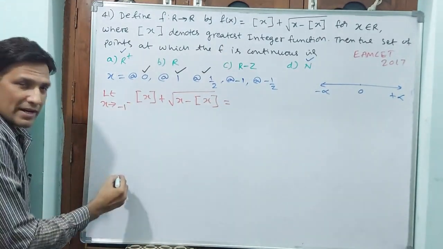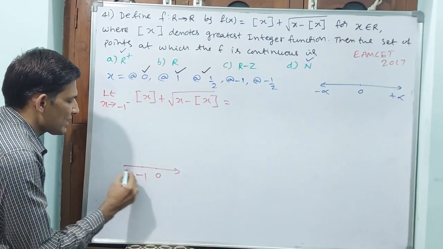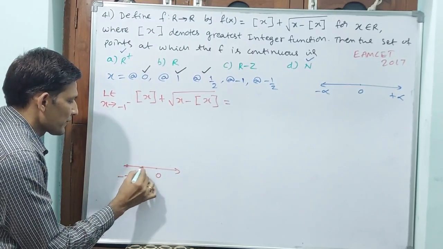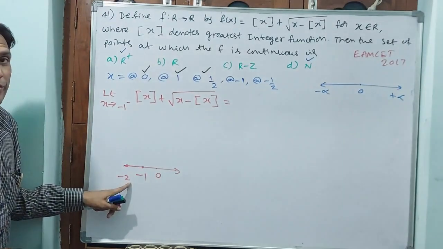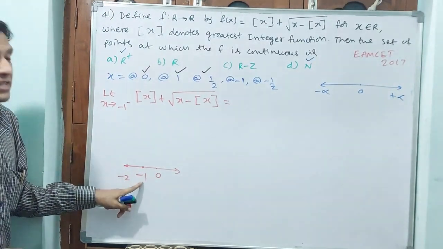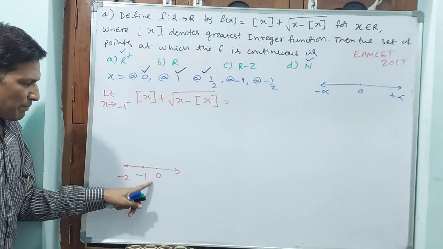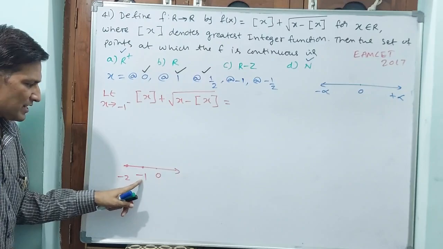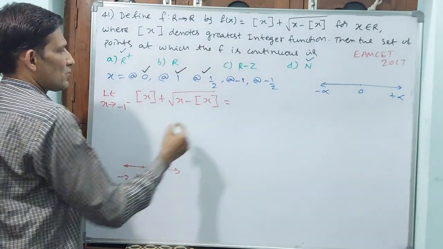Now you see what I am drawing here. This is 0, this is minus 1, this is minus 2. Minus 1 minus means minus 2 is going to come. Minus 1 plus means minus 1 is going to come. Why? Because minus 1 is an integer. Minus 1 minus means minus 2 is going to come, for the greatest integer function.